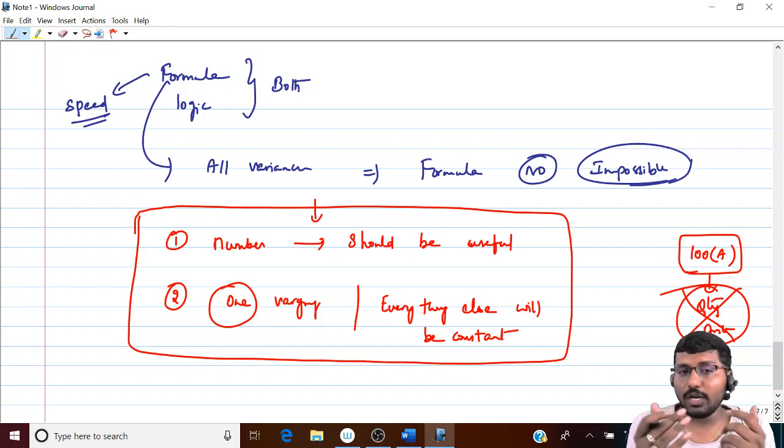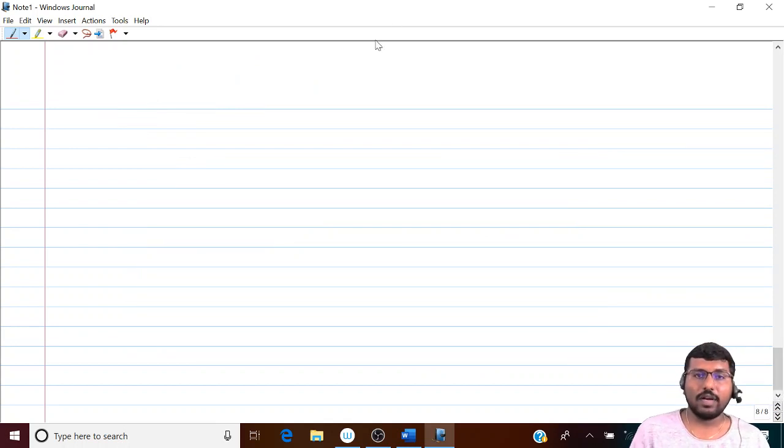Point number one. Point number two. Please understand that any formulas that we are going to put in this particular chapter, especially material, labor, variable overhead, fixed overhead, and sales variances, there will be only one variable that will be changing. Everything else will be constant, which means multiple things will be constant and only one variable will be changing. Are you able to understand? Once I tell you material variances, you'll get a better idea. But this is the logic. This should be there in your mind. Done? Right, let's go with the first one.